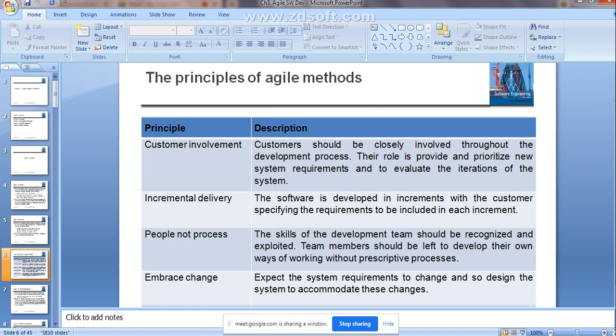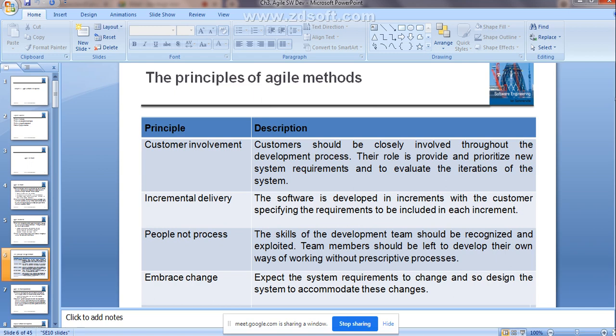And after delivering that particular software to the customer, he may change the requirement. It needs to be reflected on the software, so you need to do the modification. So the customer is more involved in the agile method. Just see here, the customer should be closely involved throughout the development process.